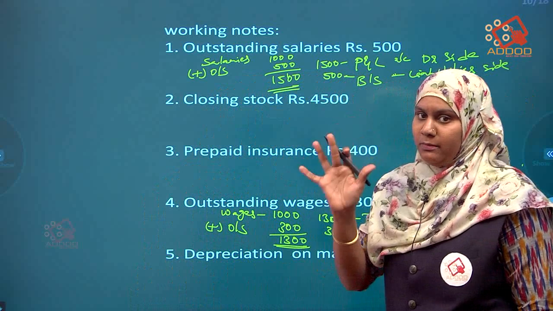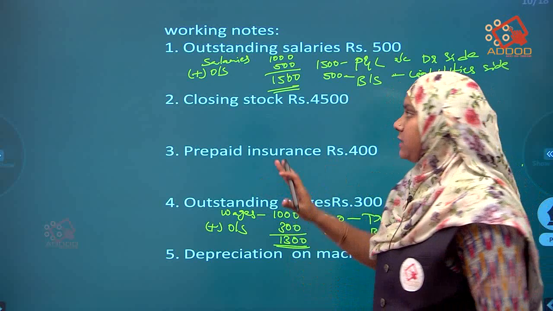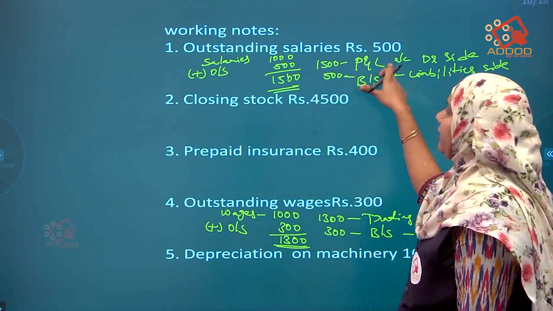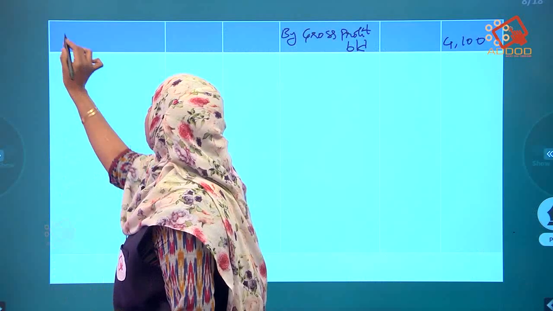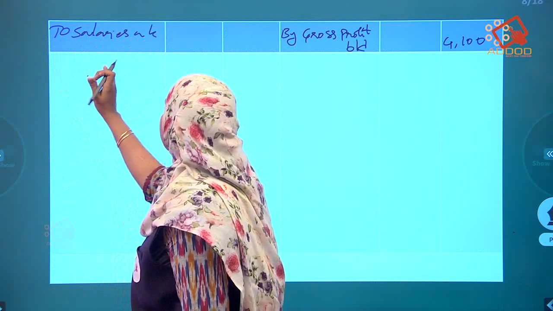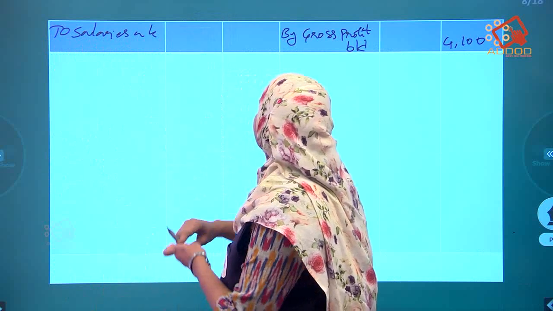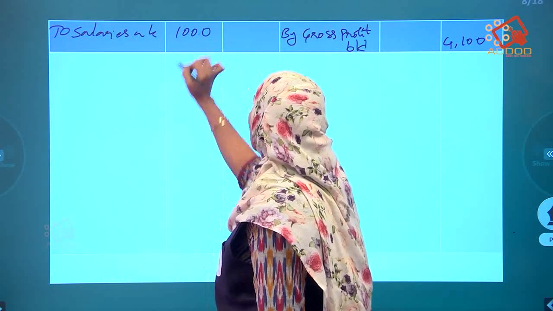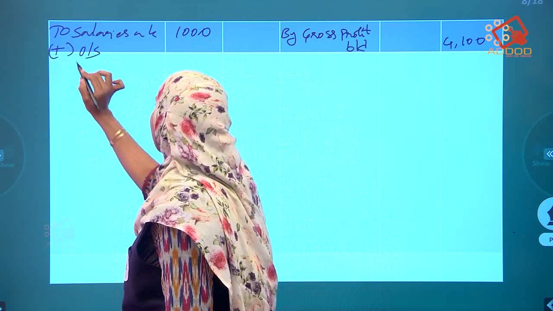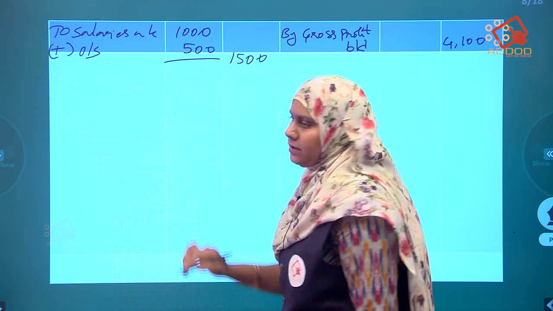While doing the balance sheet, we have to remember so many things. Okay, no problem to remember. If you do one or two sums, it will be easy for your final accounts. Okay, right now which account we are doing? P&L account. So in the P&L account 1500 is going to be transferred. So to salaries account, how much? 1000. Salaries account is 1000. What is the adjustment? Plus outstanding, how much? 500. Total 1500 in the outer column.